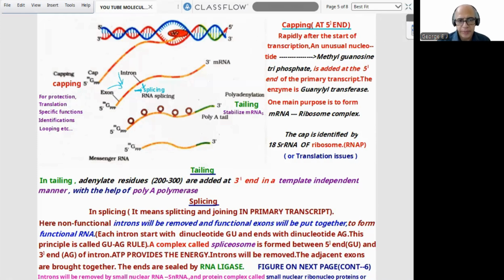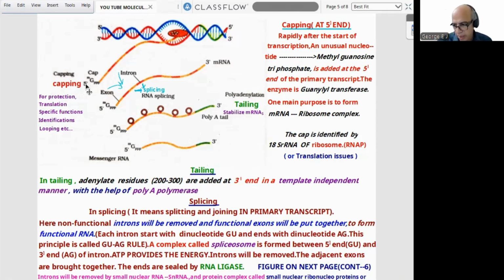First, capping. Below it I wrote the function. Capping will be at the 5' end. Rapidly after the start of transcription, an unusual nucleotide called methyl guanosine triphosphate, normally called 7-MG, is added at the 5' end of the primary transcript.